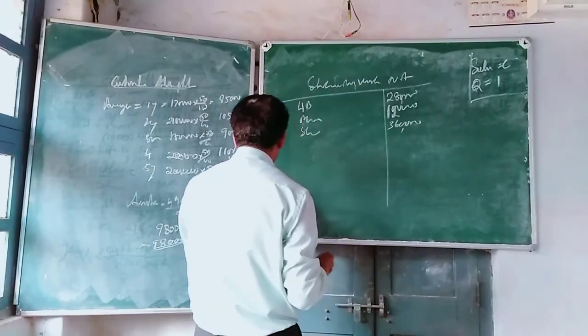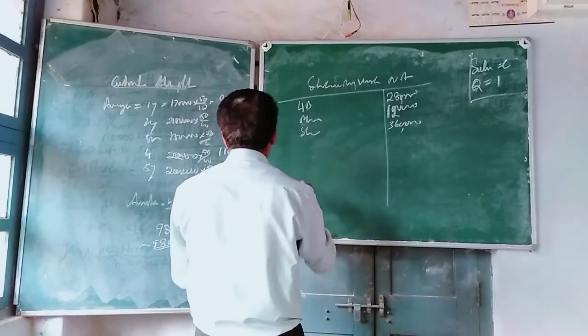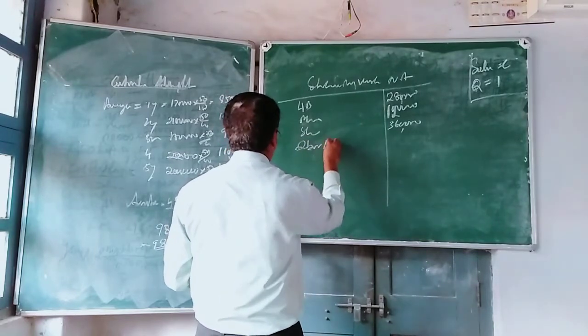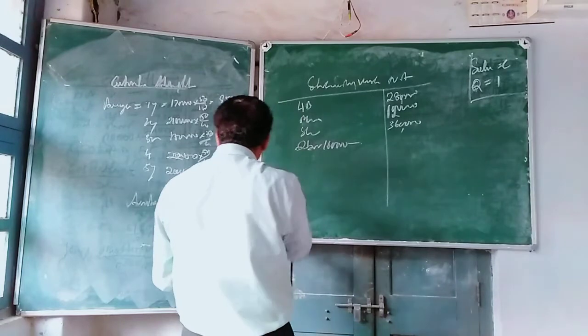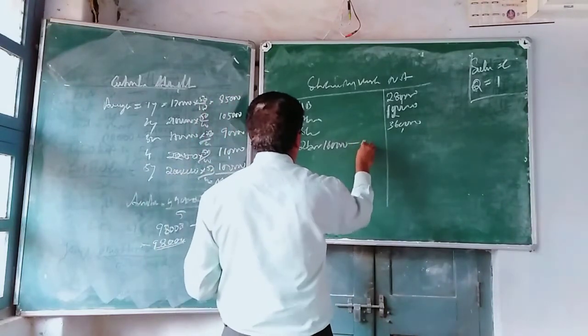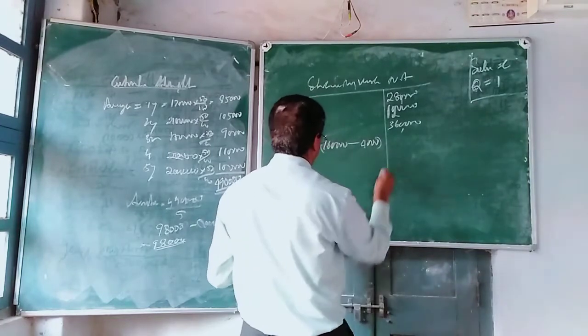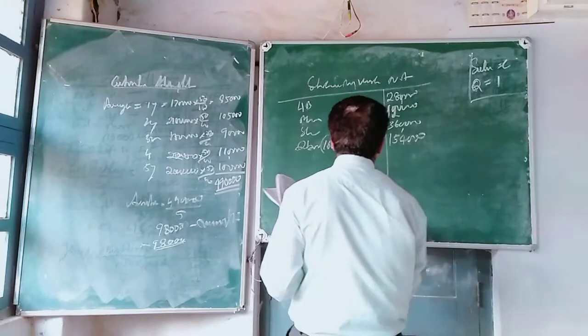Next one, debtors. Debtors is given 1,60,000 here, minus bad debts. What is the bad debts here? 4,000 is bad. Minus this, you will get 1,54,000.